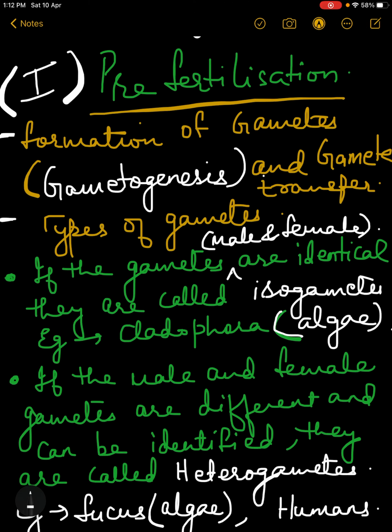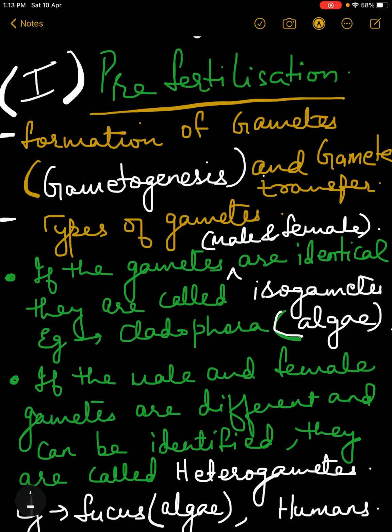Number 1 is pre-fertilization. As the name suggests, these are the processes that take place before fertilization. What is fertilization? We all know that fusion of gametes is fertilization.